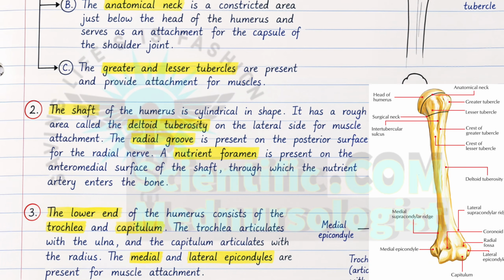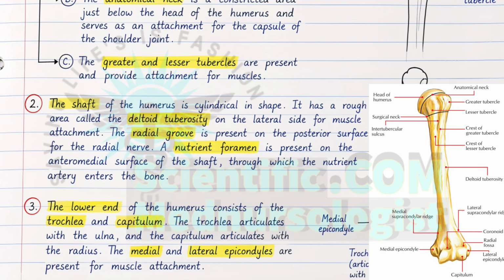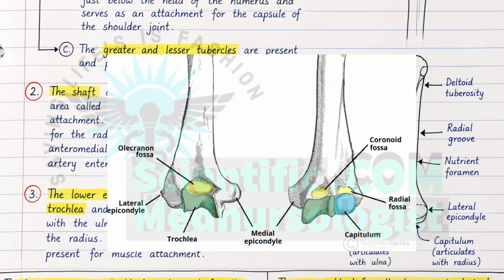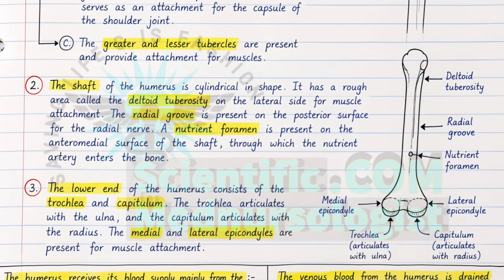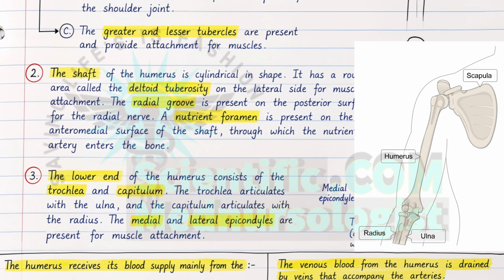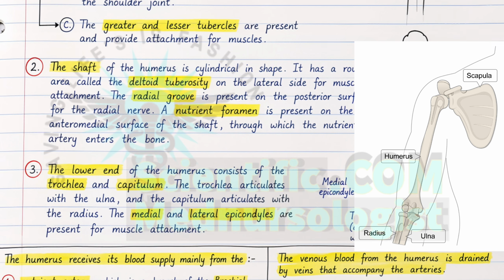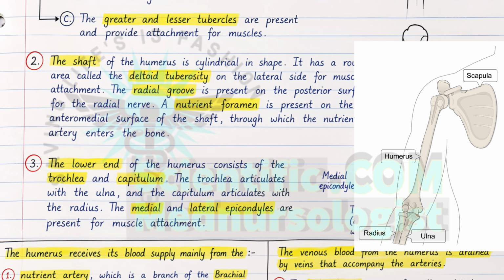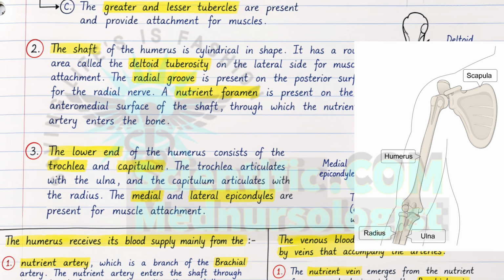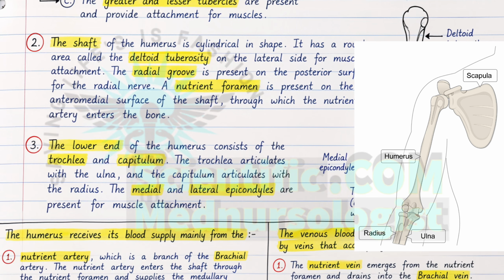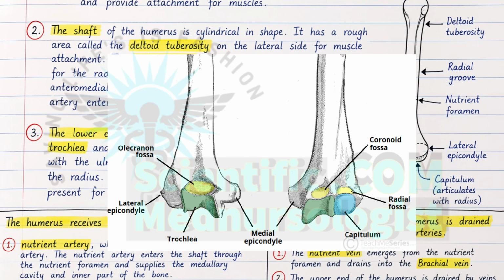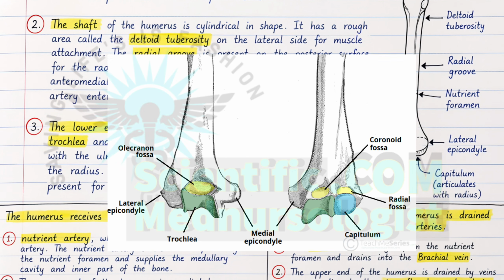And finally the lower end of the humerus consists of the trochlea and capitulum, where the trochlea articulates with the ulna bone and the capitulum articulates with the radius bone of the lower arm. So the lower arm will have two thin bones, called radius and ulna, where the upper arm has only one bone, that is humerus. Then in the humerus bone, there are also medial and lateral epicondyles where muscle attachment will happen.